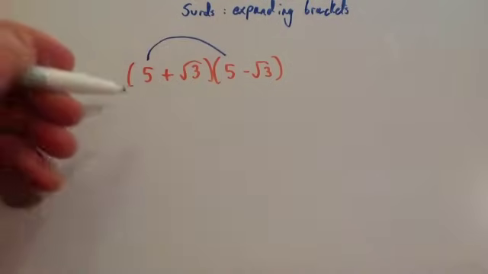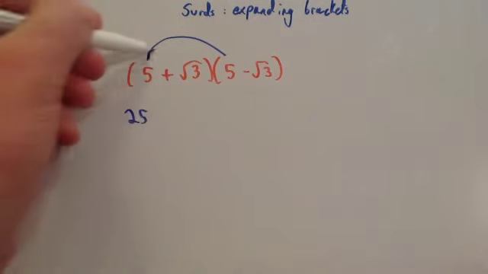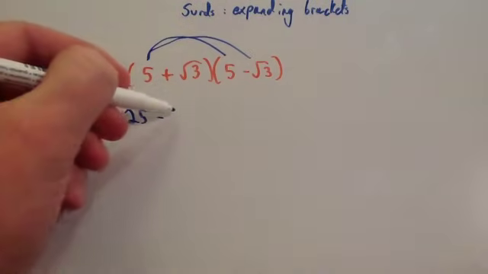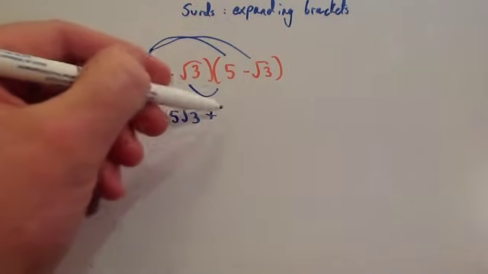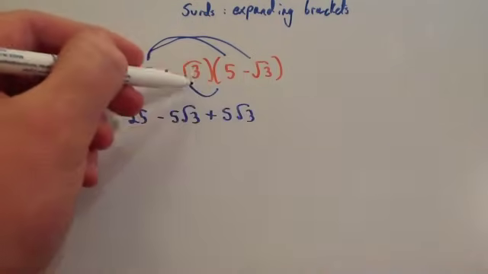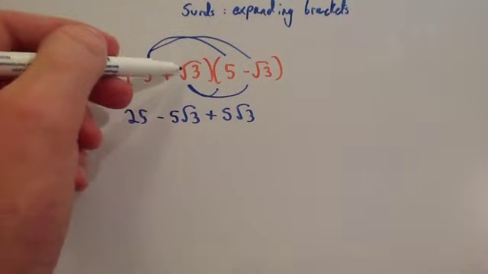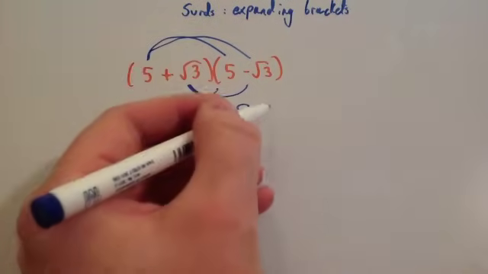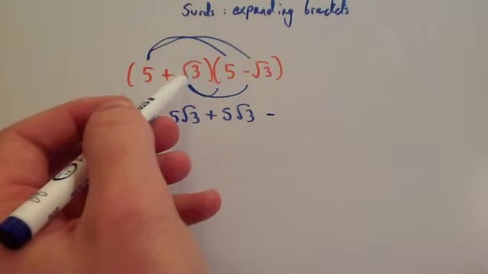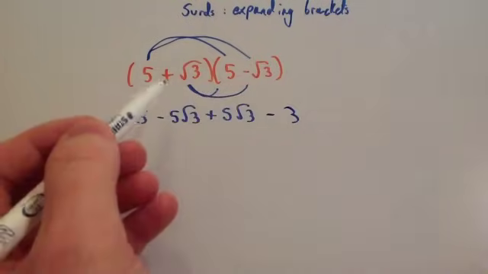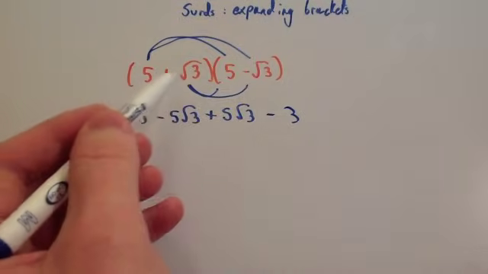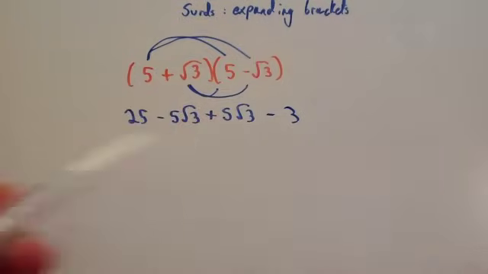So 5 times 5 would be 25. 5 times minus root 3 would be minus 5 root 3. Root 3 times 5 would be plus 5 root 3. And finally, root 3 times minus root 3 is going to be minus, and root 3 times root 3 would then be 3. Remember root 3 times root 3 is 3, and a positive times a negative is a negative, so minus 3.